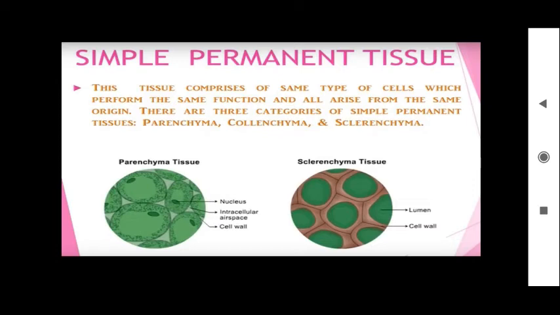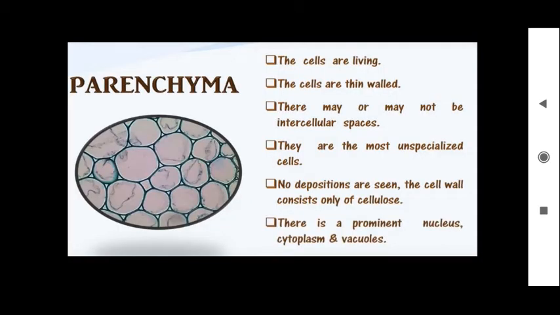In the picture you can see, in the first picture, the space between the cells are called intercellular spaces. So now let us learn about the parenchyma. These parenchyma cells are living cells. Why I am telling this is, some of the permanent tissues will be either living or dead. Here the parenchyma and collenchyma will be living, but sclerenchyma will be in the dead condition.